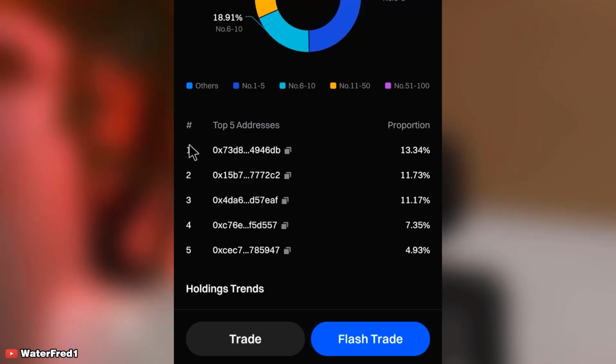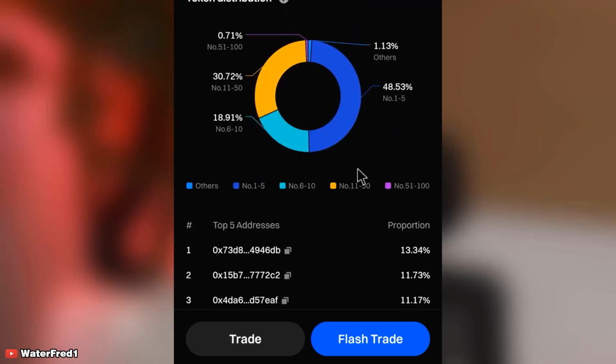What do I mean? If you see that the first person is holding about 50%, 60% and above, it is a very big red flag. If you see that the first, second or third person are holding, let's say, 5%, 2%, 3%, basically no more than 10%, it's a very good thing. In fact, something like this with 13.34%, I can go for it, but the lesser, the better. Because if one particular person is holding about 65% or 50% of the token, and that person decides to withdraw or sell or liquidate his account, the token is most likely going to crash.